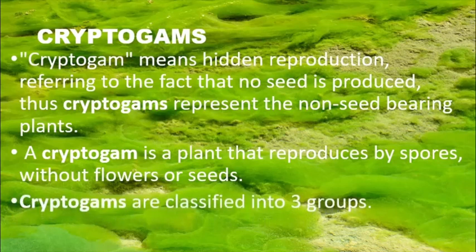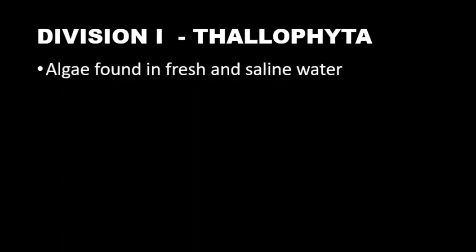Also cryptogams are divided into three, that is thallophyta, bryophyta and pteridophyta. So the first division in cryptogams is Thallophyta. Now, the plants included in Thallophyta grow in water.